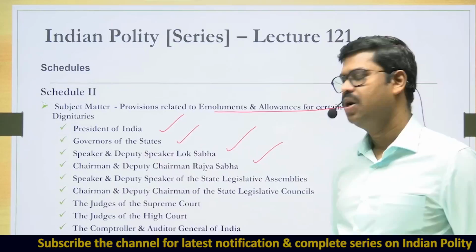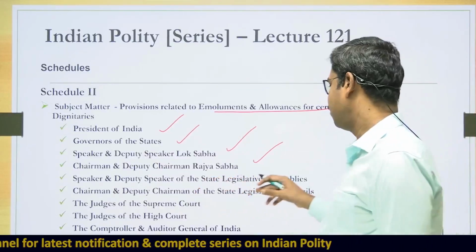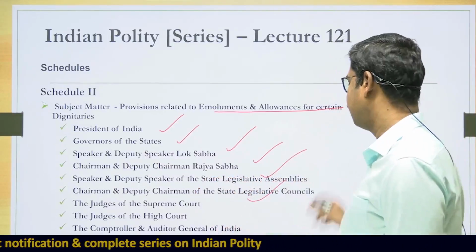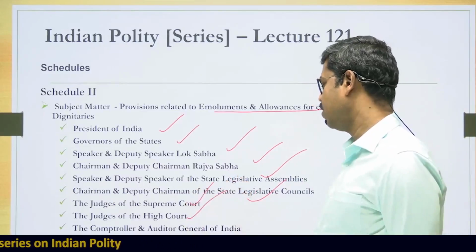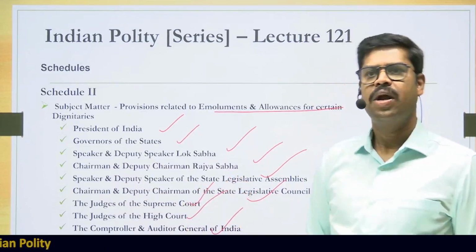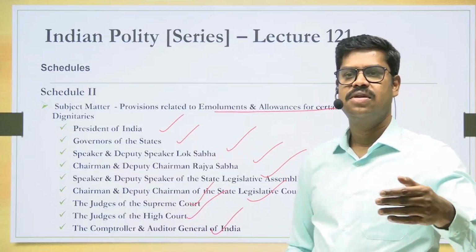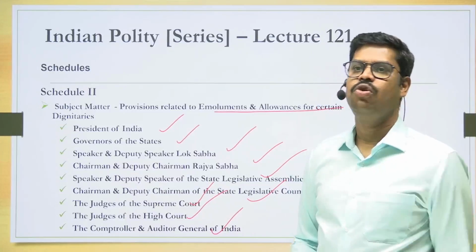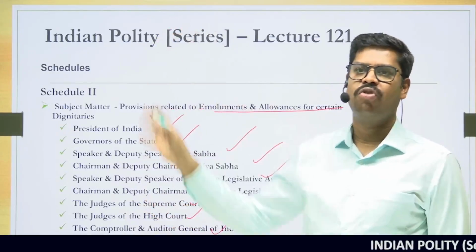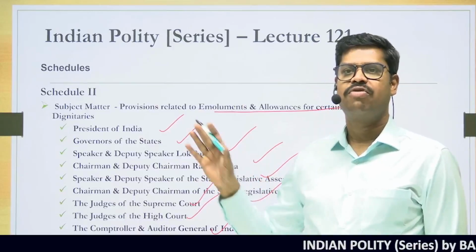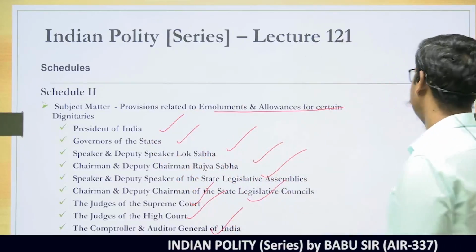Similarly, the presiding officers at the state level in the state legislature, the Speaker and the Deputy Speaker of the legislative assemblies, the Chairman and Deputy Chairman of the legislative councils, judges of the Supreme Court, judges of the High Court, and the Comptroller and Auditor General. Now, all these things are specifically given in the Constitution itself. So, their salaries and allowances or their emoluments, they are all mentioned in the Schedule 2 of the Constitution. Just try to remember this. The constitutional heads, the presiding officers of all the legislatures, and then apart from that, the judges of Supreme Court and High Court, and then the Comptroller and Auditor General of India. Only these things are mentioned in the Schedule 2 of the Constitution.